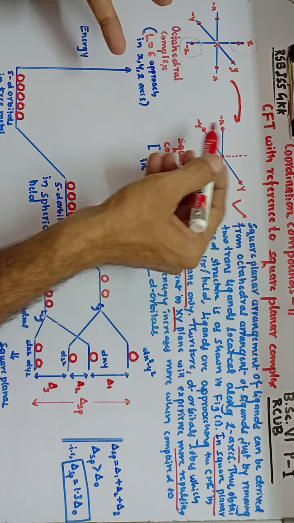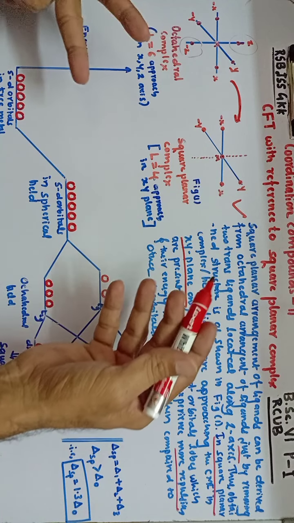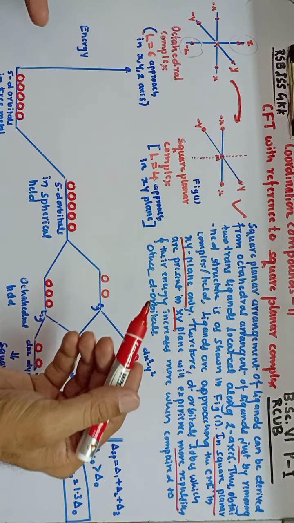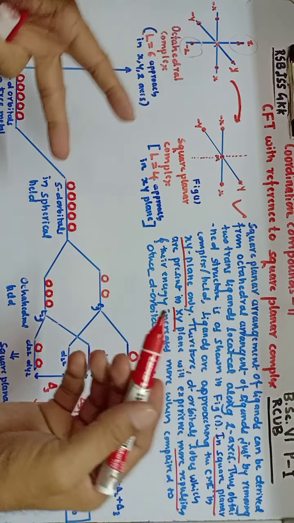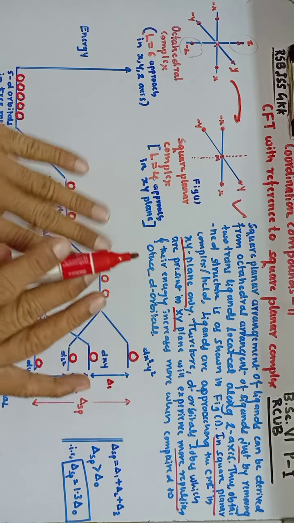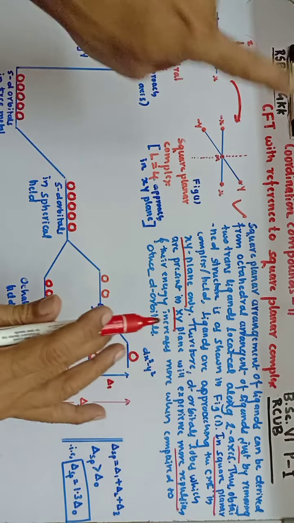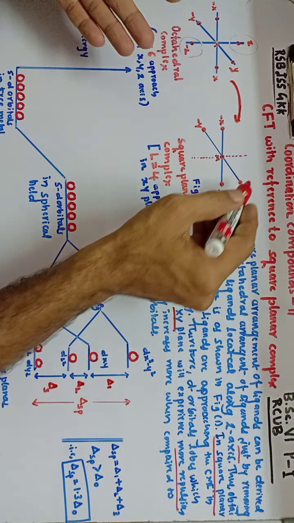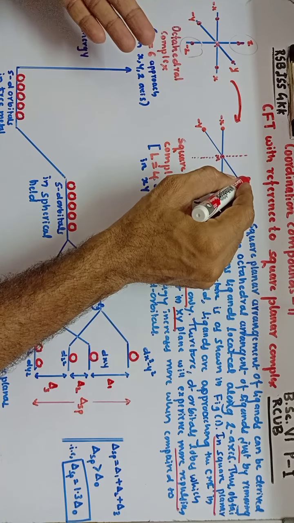Only 4 ligands are there, and they are approaching the center metal ion in the xy plane only. So there are no z-axis ligands. That means along the z-axis there is no ligand field, no negative field approaching the center metal ion. Only in the xy plane is the ligand field approaching the center metal ion.